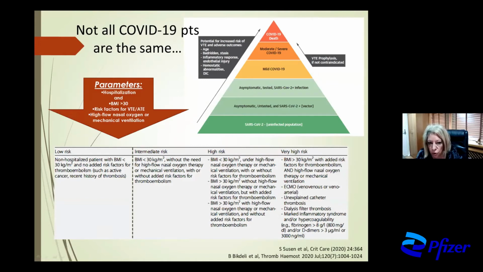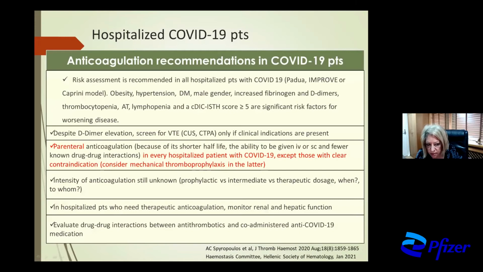But all corona patients are not the same. Parameters such as hospitalization, BMI more than 30, risk factors for venous or arterial thromboembolism, and high-flow nasal oxygen or mechanical ventilation categorize corona patients into 4 groups: low risk, intermediate risk, high, and very high risk.